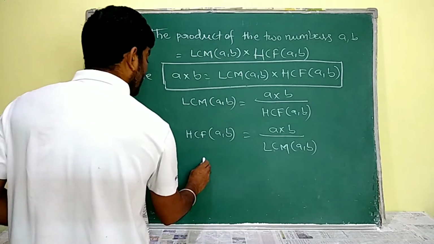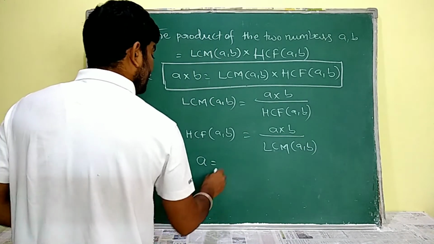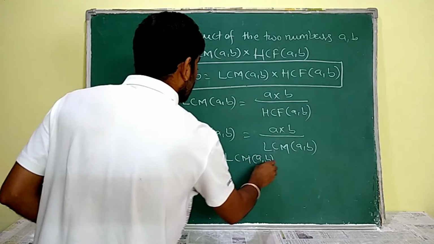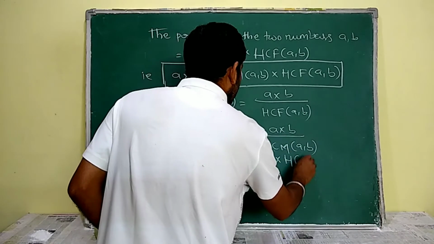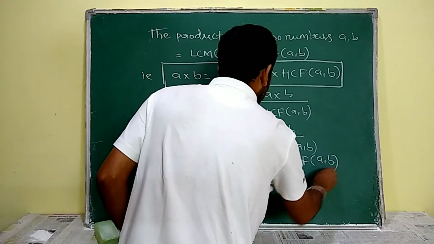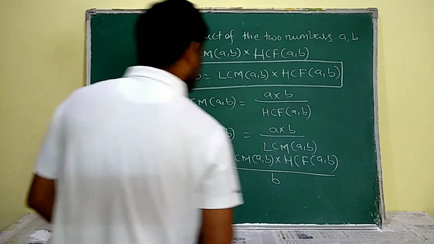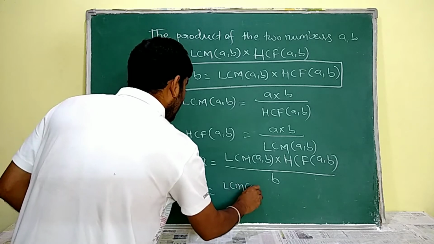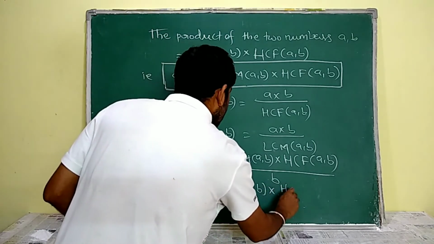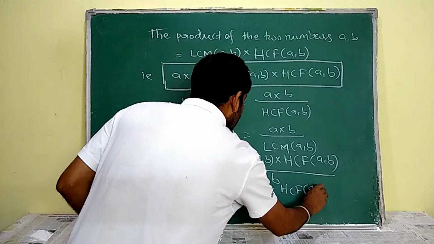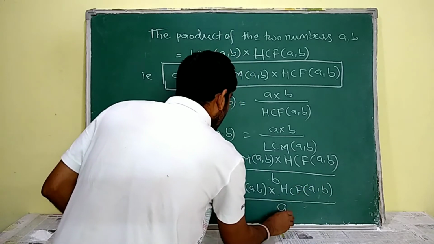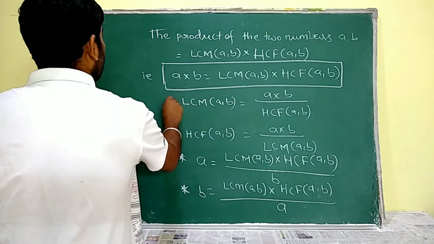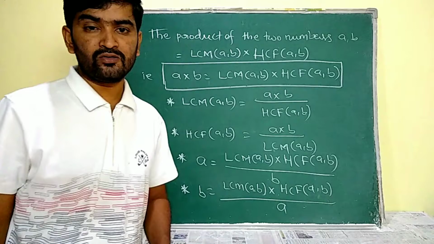Similarly, to obtain one of the numbers A, I have to divide the product of LCM of A, B and HCF of A, B by the other number B. Similarly, B is equal to LCM of A, B into HCF of A, B whole by A. These are the four important relations between LCM, HCF and the given two numbers.